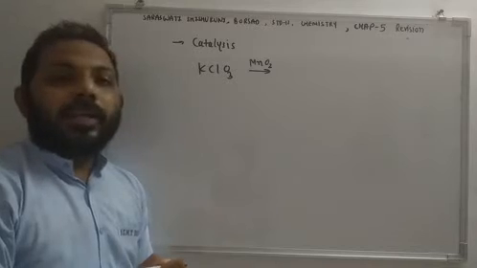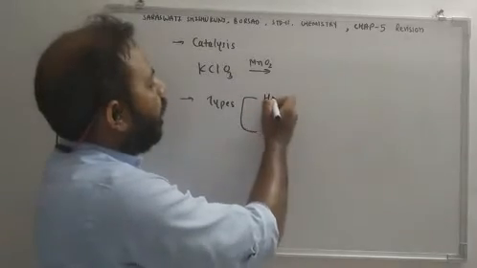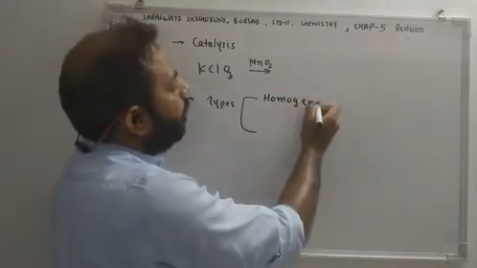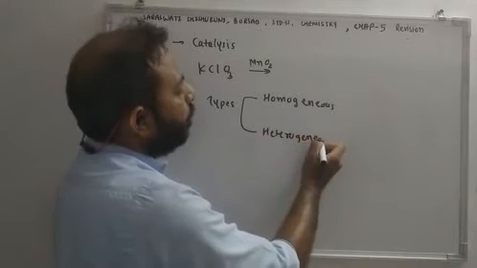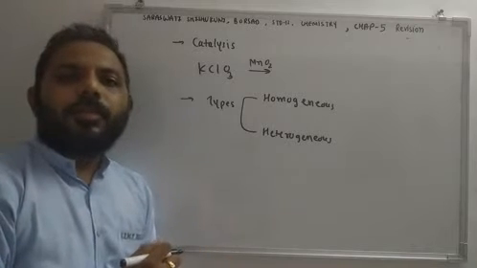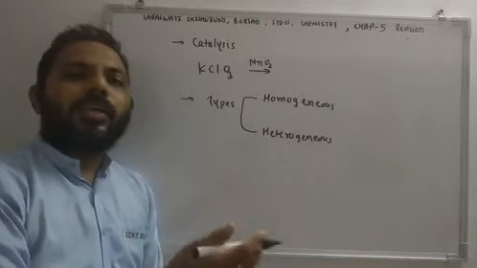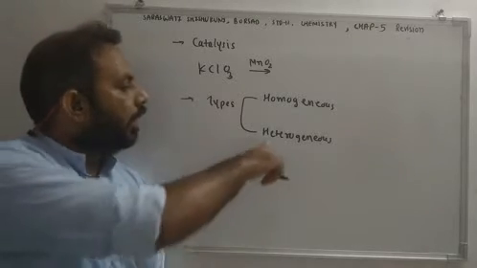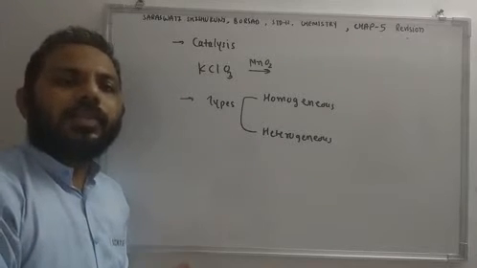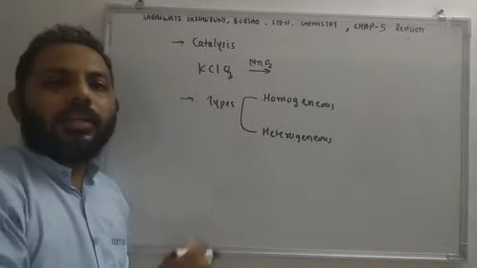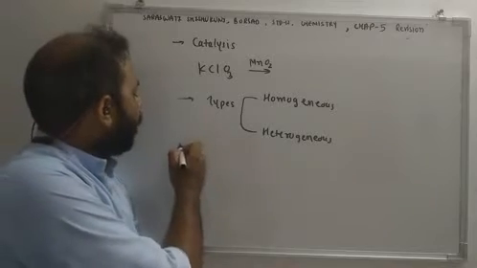Then types of catalysis. There are two types of catalysis: homogeneous and heterogeneous catalysis. Homo means same. So if catalyst and reactant are both in the same phase, solid, liquid or gas, then that is homogeneous catalysis. Hetero means different. So if the reactant and catalyst are in different phases, then that is heterogeneous catalysis. You are supposed to write an example of each.